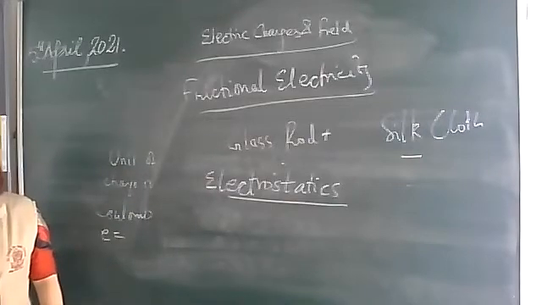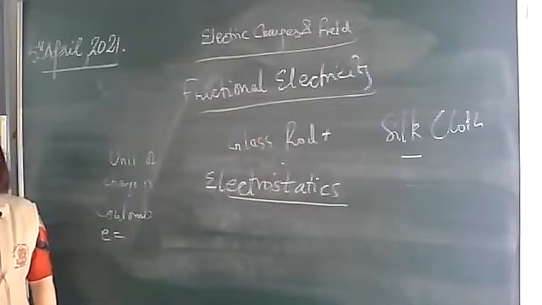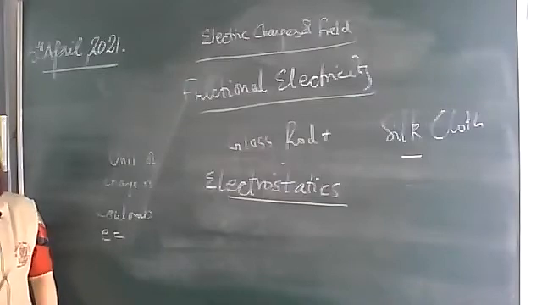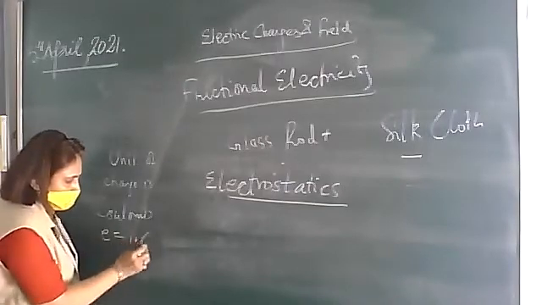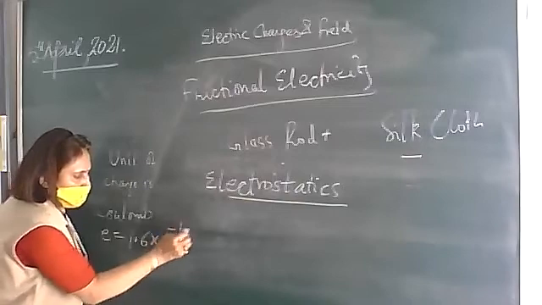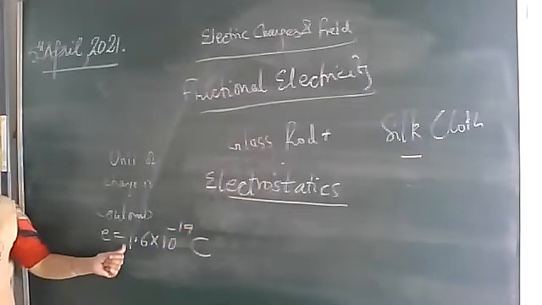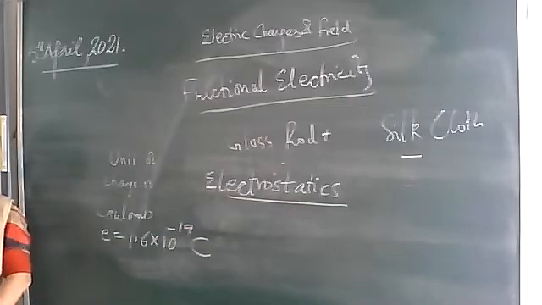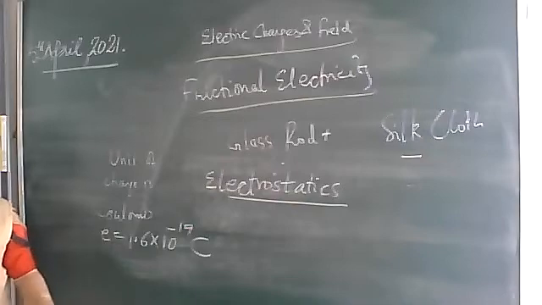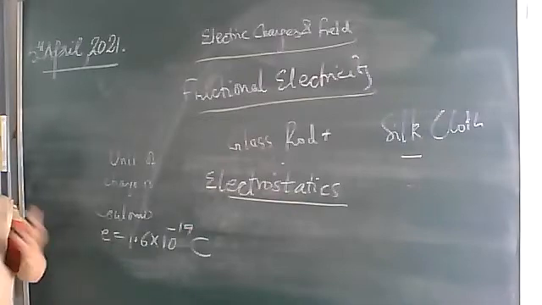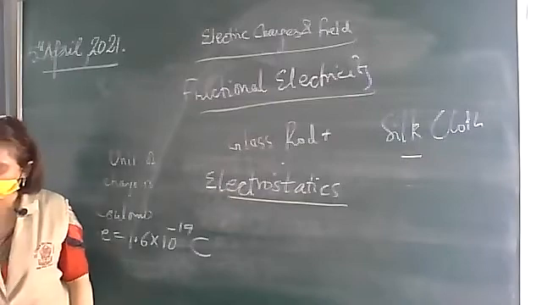On an electron or on a proton, the charge is the same, 1.6 into 10 raised to the power minus 19 coulomb. If it is an electron, it is minus 1.6 into 10 raised to the power minus 19, or if it is a proton, it will be plus 1.6 into 10 raised to the power minus 19 coulomb.